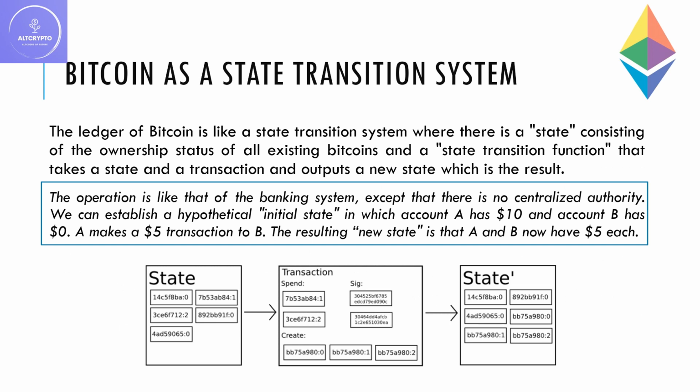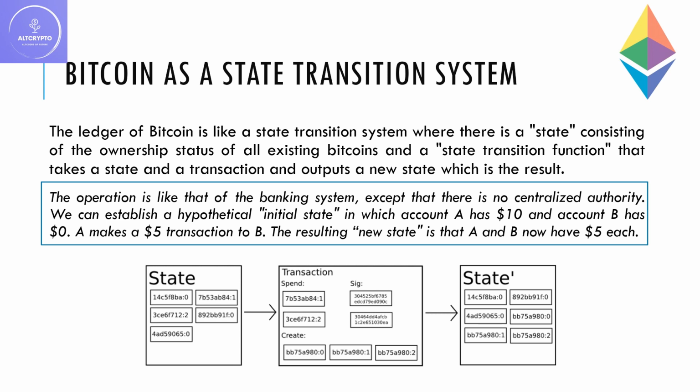Bitcoin as a state transition system. The ledger of Bitcoin is like a state transition system where there is a state consisting of the ownership status of all existing Bitcoins and a state transition function that takes a state and a transaction and outputs a new state, which is the result. The operation is like that of the banking system, except that there is no centralized authority.